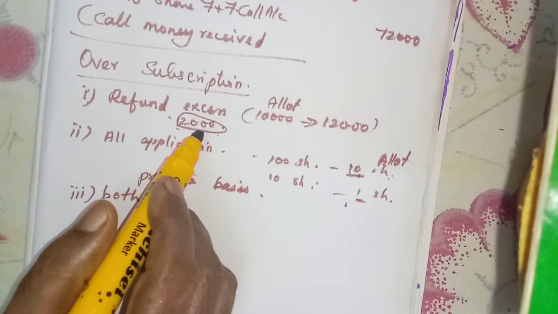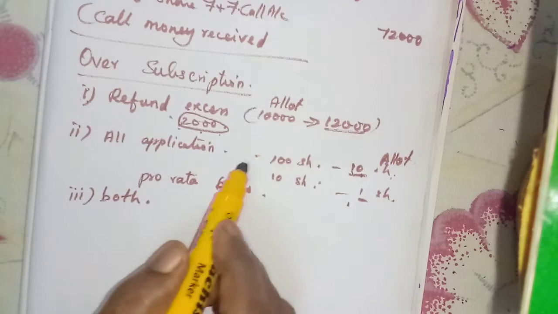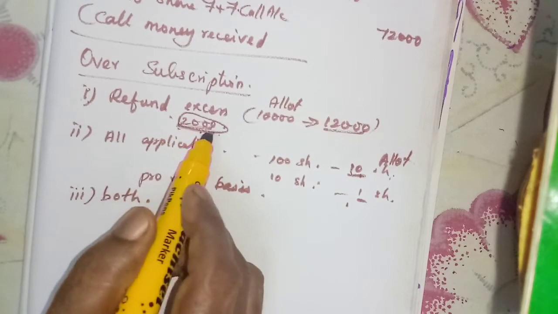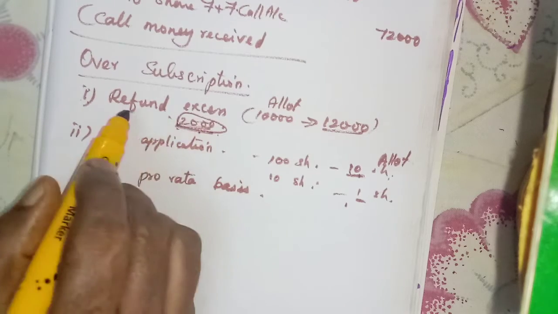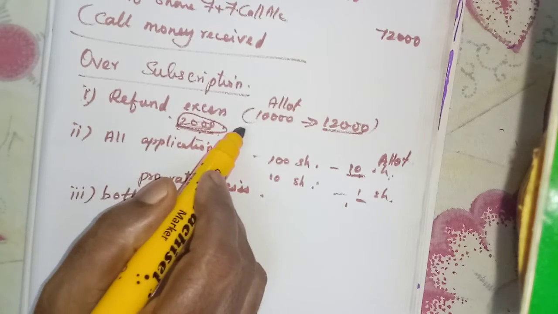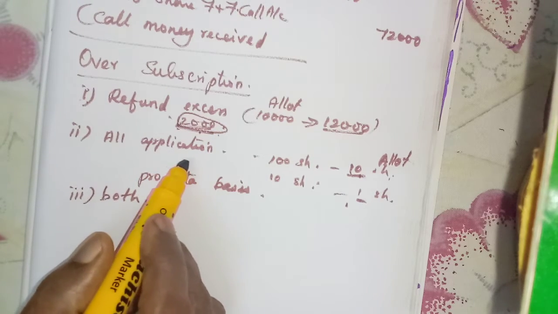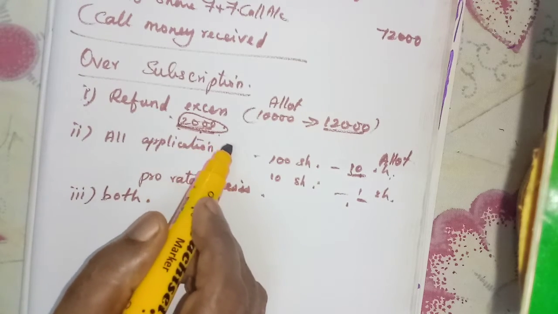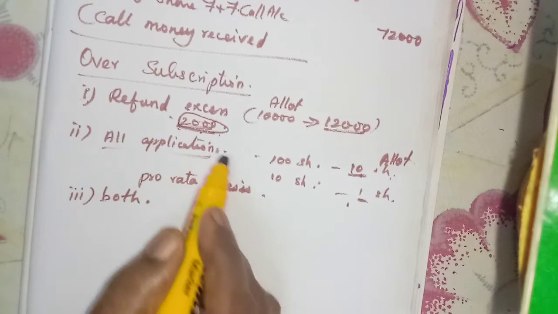At the time of allotment, they have to treat the excess applications that they receive, that is 2,000. Either they will refund, cancelling those applications and sending the money back to the applicants, or they will not cancel but will adjust with all applications.